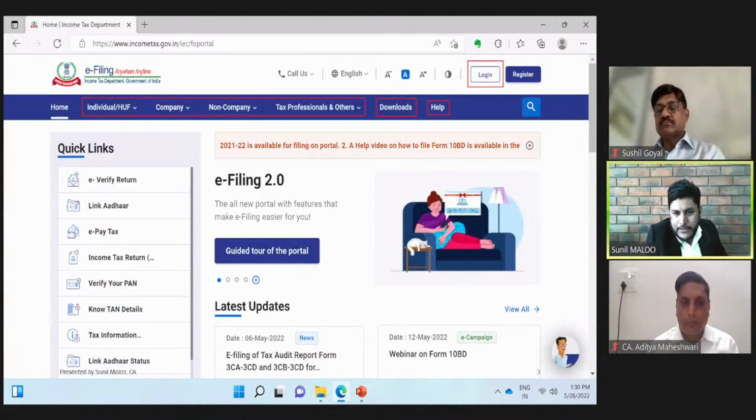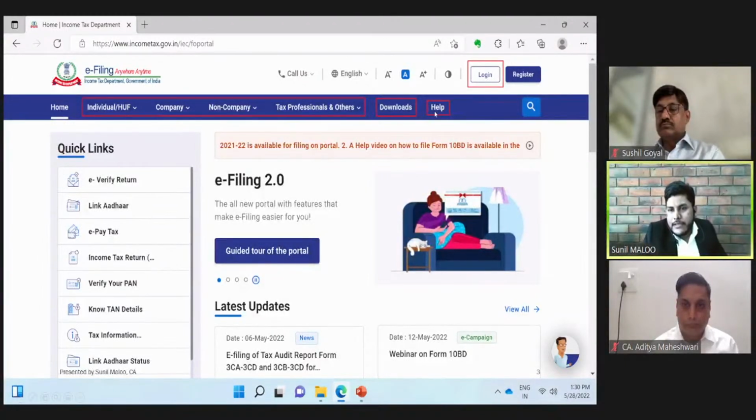We may get some information from various other portals in the form of articles or summaries or highlights or presentations, but those may not be the official ones. The information contained in this portal can only be considered as the official information. The next point over here is the download section. This download section provides various utilities and various ITR forms which are officially notified by the income tax department. So this is very useful.